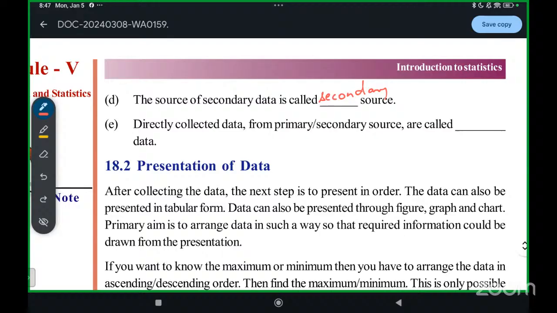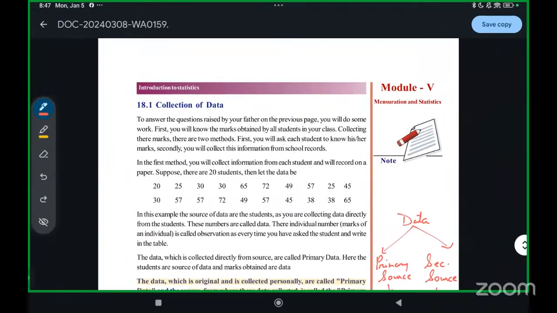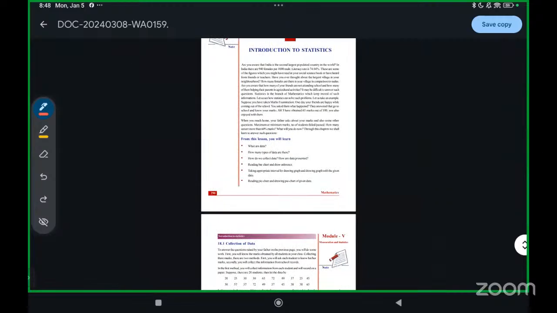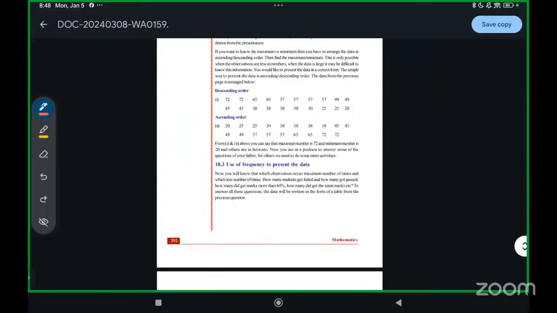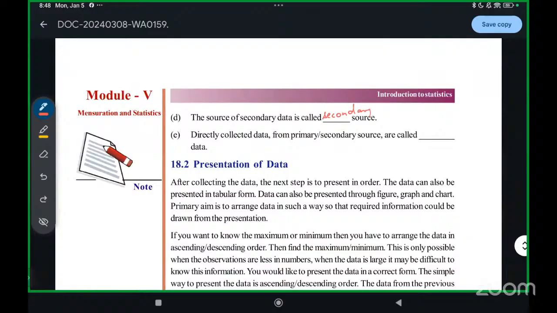Okay, last one. Abraham, directly collected data from primary or secondary source is called dash data. Ma'am, can you repeat? Yes, Abraham. The question is: directly collected data from primary or secondary source is called dash.